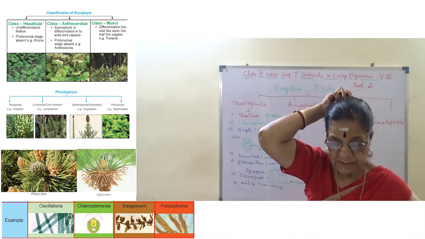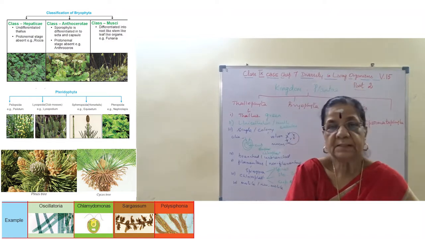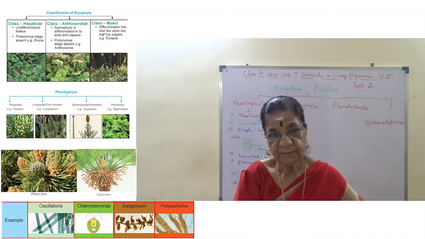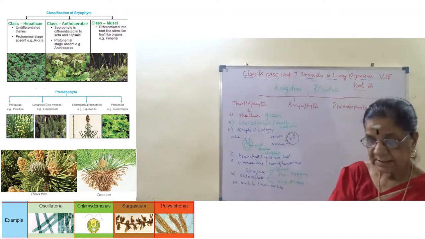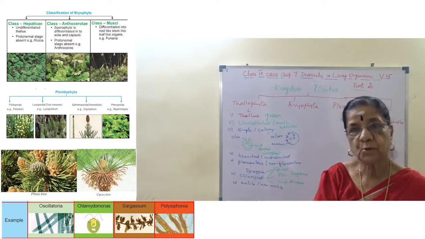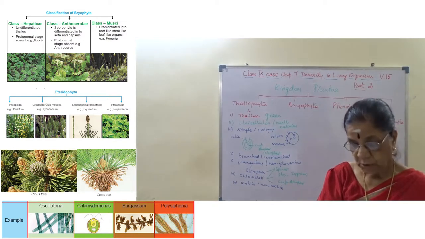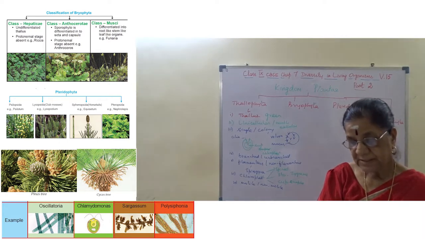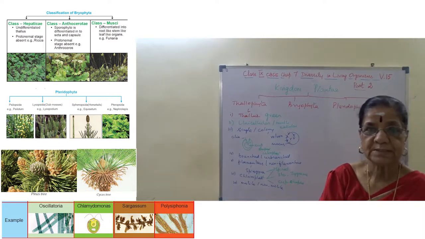Okay, and based on that, these algae are classified into different subclasses as Chlorophyceae, Phaeophyceae and Rhodophyceae. I repeat, Chlorophyceae, Phaeophyceae and Rhodophyceae.